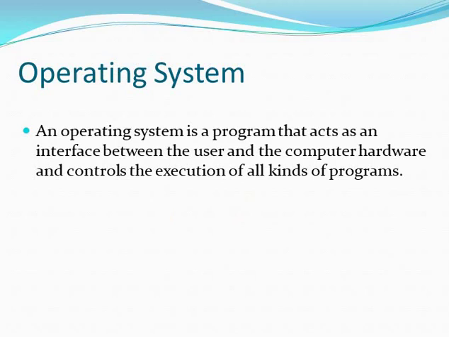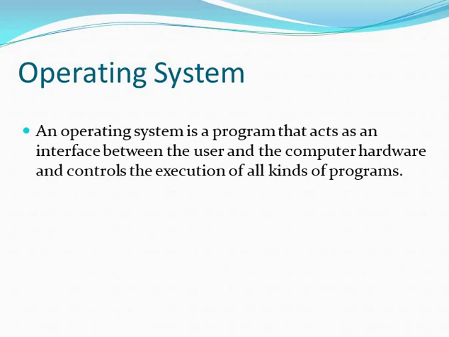Operating system. An operating system is an interface between a computer user and computer hardware. An operating system is software which performs all the basic tasks like file management, memory management, process management. It handles input and output devices and controls peripheral devices such as disk drives and printers. Some popular operating systems include Linux, Windows, VMS, OS 400, etc.